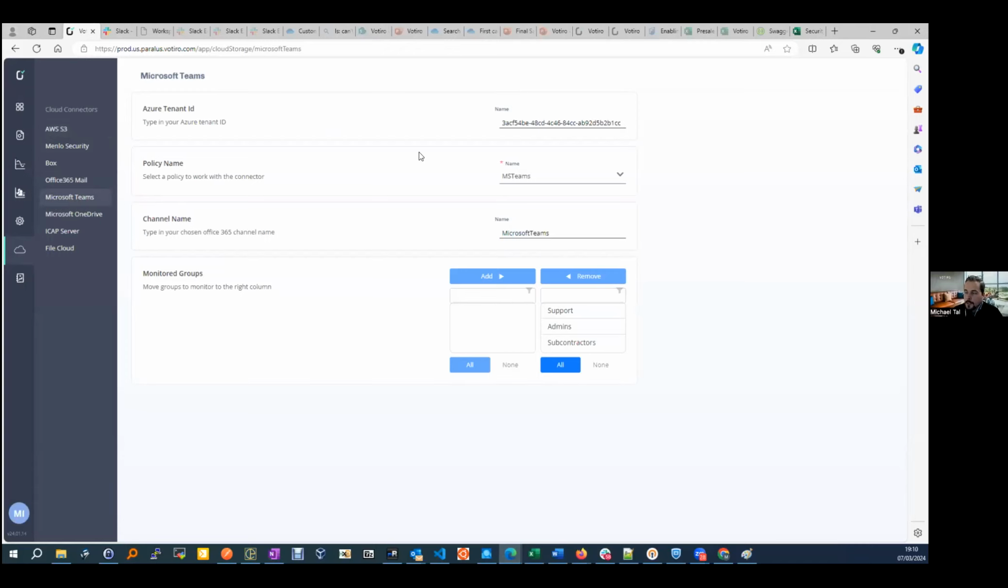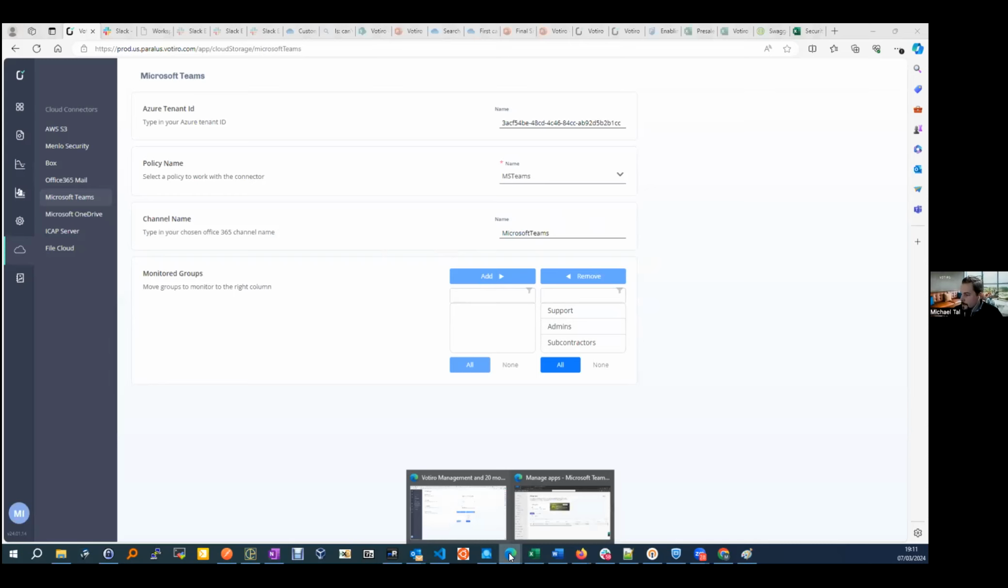The only thing that we need to do is enter the Azure or Entra ID. And as soon as we provide that information, we can easily connect with our Azure infrastructure and basically fetch all the groups that we'd like to monitor as part of the Teams integration.